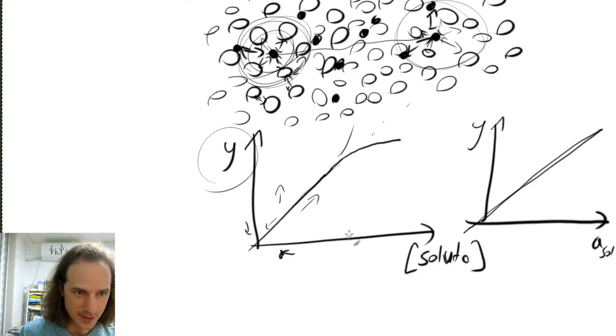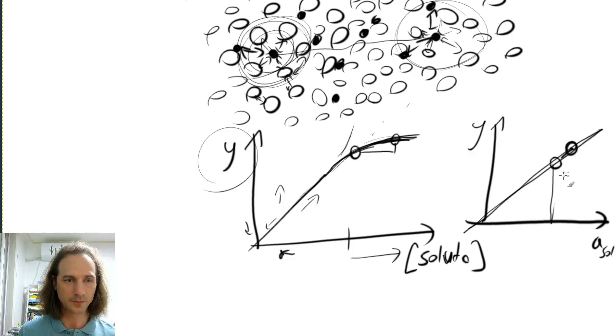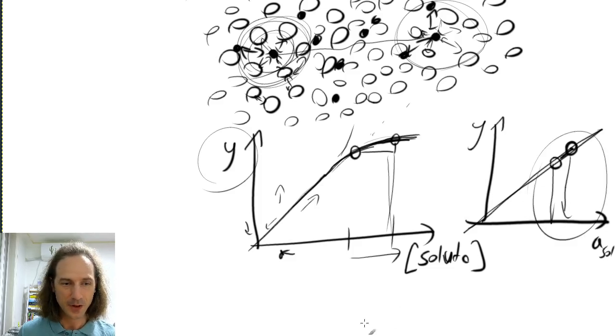So that means that after this point, when this linear relationship is not observed anymore, as the concentration actually goes up, if I take this line from here to go up here, that is a very small change. So from the activity point of view, this will be just a small activity change, even though the concentration change was very big. You can see that the concentration goes up a lot, but this property does not change that much. So that means the activity will change only a little.